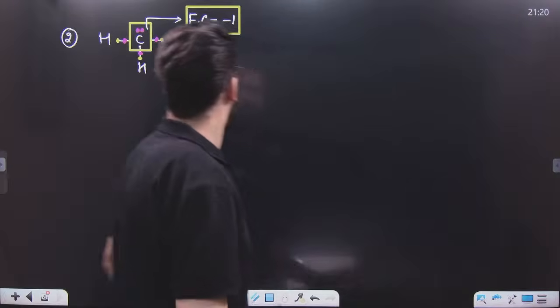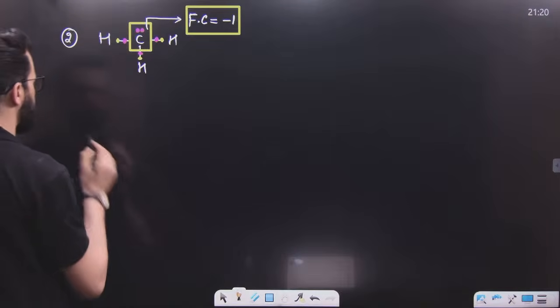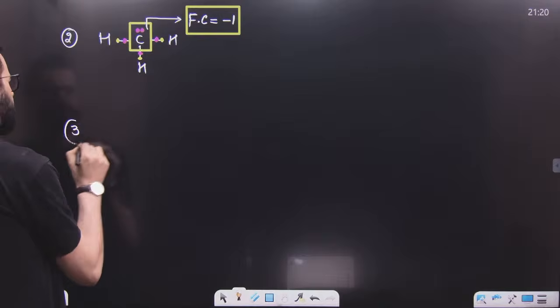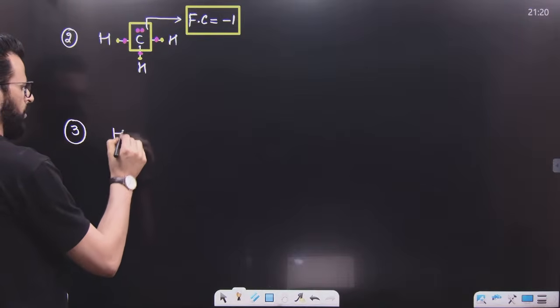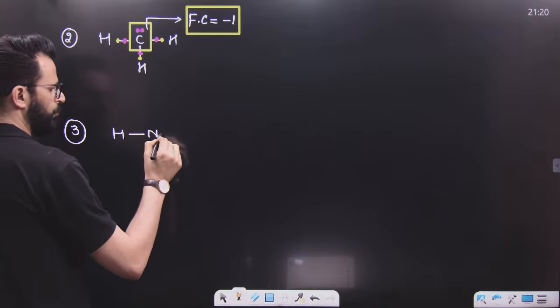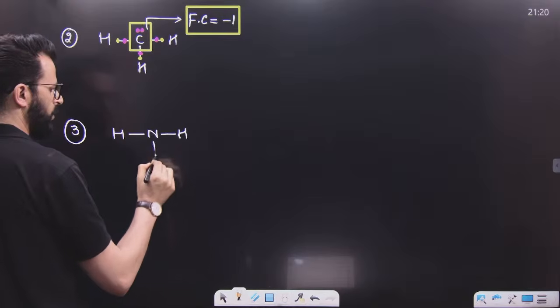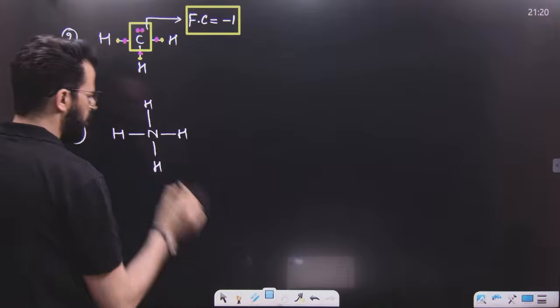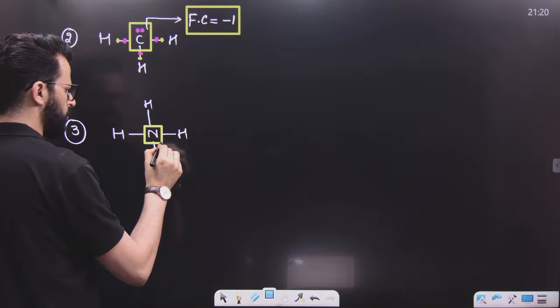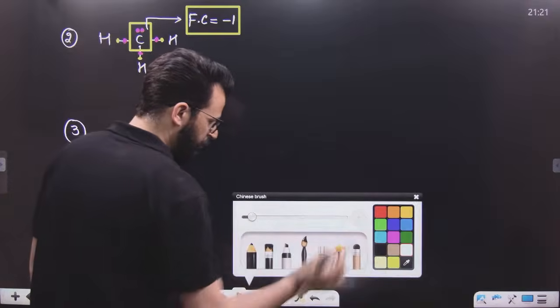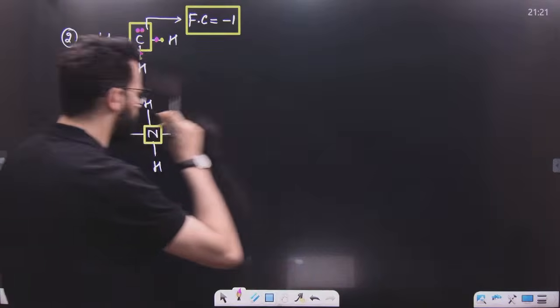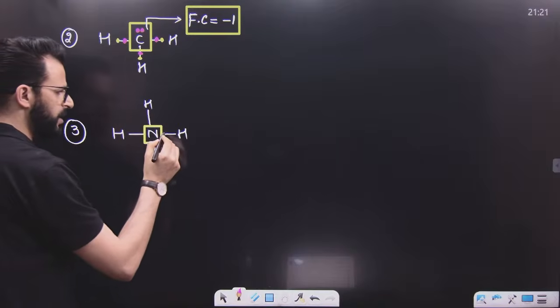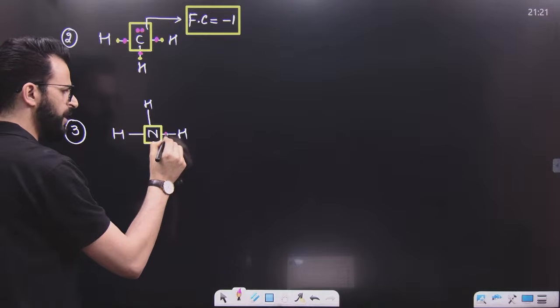Now after this, let me show you another example. Let me write down another example over here. What is the formal charge of this nitrogen? Now, what we have to assume? We have to assume that each bond is made up of 2 electrons.